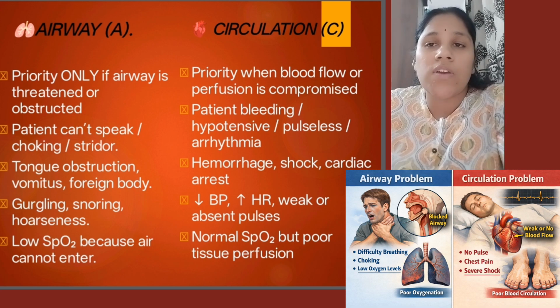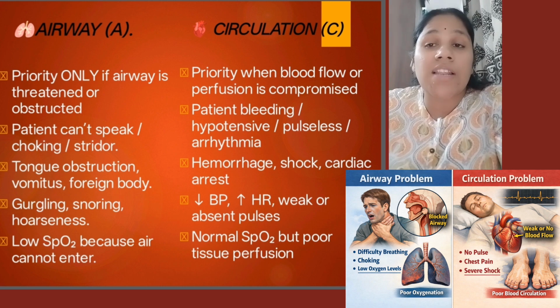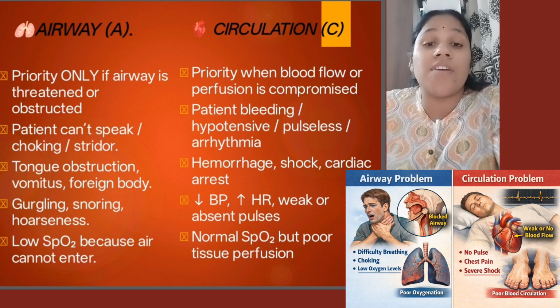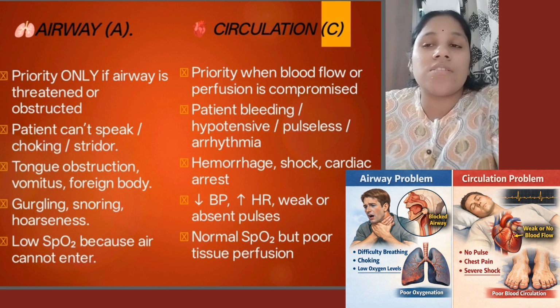In airway, we should always prioritize. If the airway is threatened or it is obstructed, then it is the first priority. So if it is obstructed, we have to clear the airway, or if it is threatened, we should always manage this first. And in case of circulation, the priority is when blood flow or perfusion is compromised. If there is a problem with the blood flow, for example a heart attack, or a perfusion which is compromised because of any deep cut where there is no further perfusion to other parts of the body, this comes under priority, such as heavy trauma.